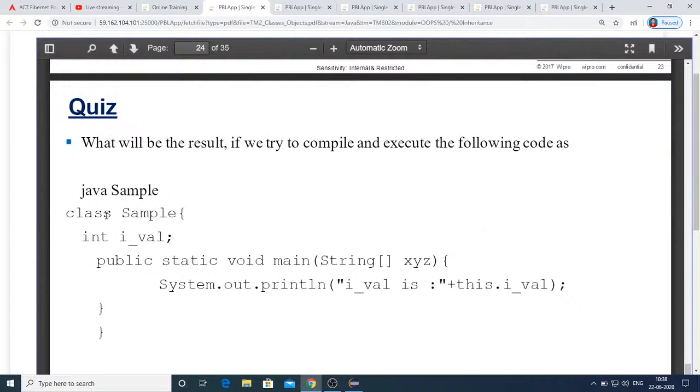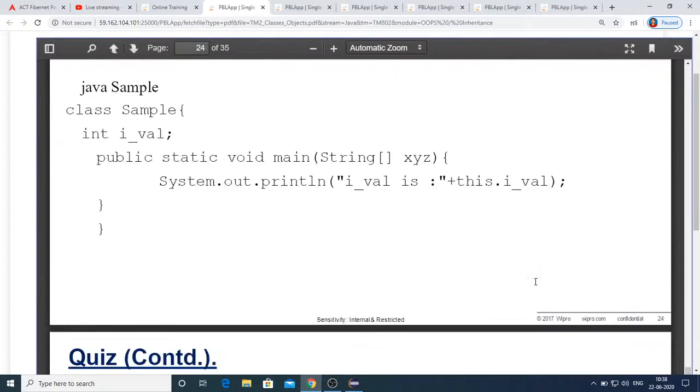Here you can see there is a class Sample and then an integer variable declared, and within the main method you can see this dot. I also said this in the last class: this cannot be used within the static context. So this will raise an error, because main is a static method and you are trying to access the i value, which is an instance variable, using this. This cannot be used from a static method.